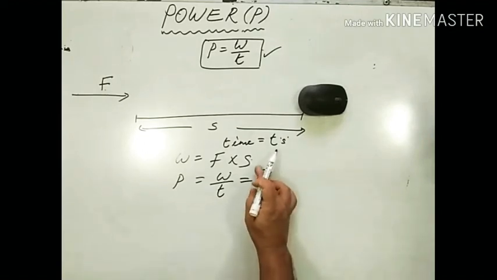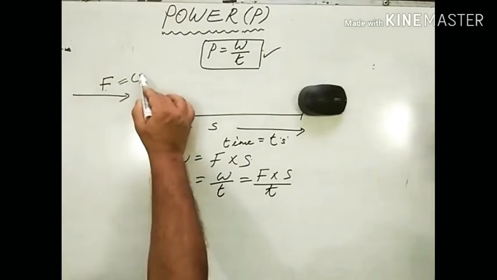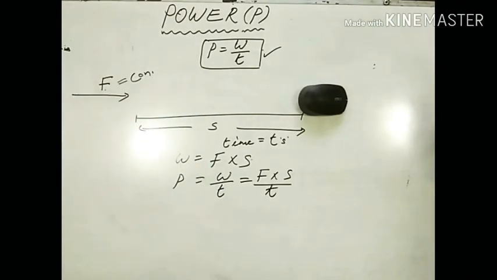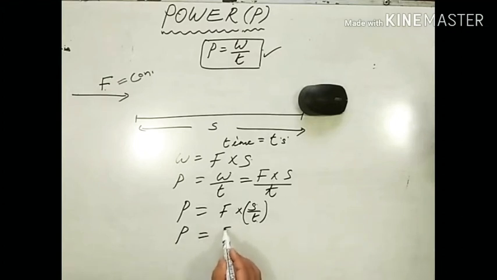Force into displacement, very simple, upon time. Our force is constant in our case. So we can write power is equal to force, common outside, S upon T. What is displacement upon time? Rate of change of displacement. Very simple. Rate of change of displacement is equal to velocity. We have learned in grade 9. So I can write power is equal to the product of force and velocity.